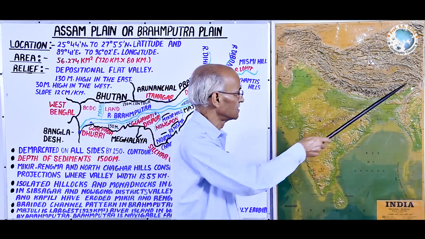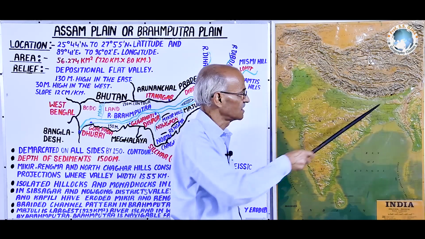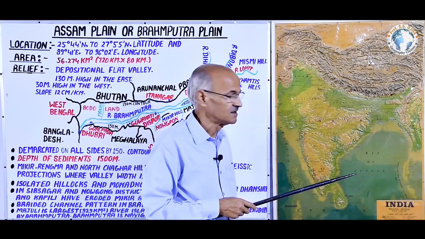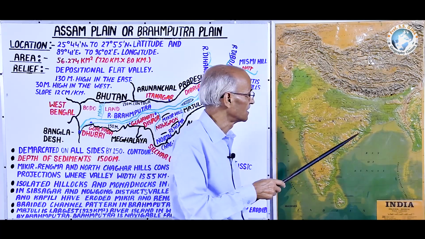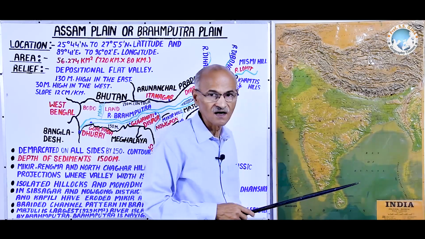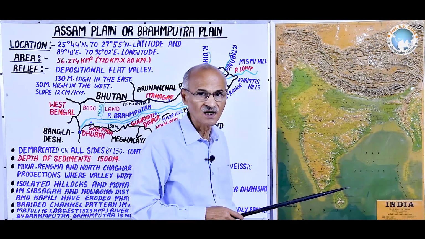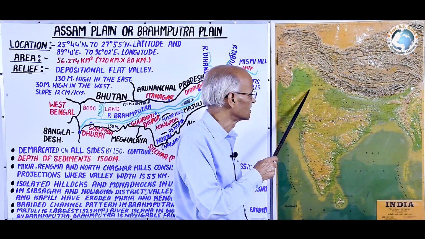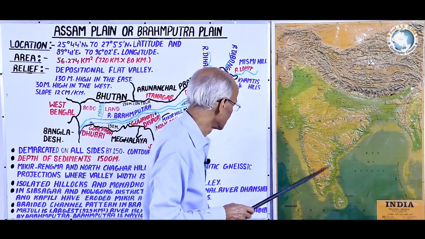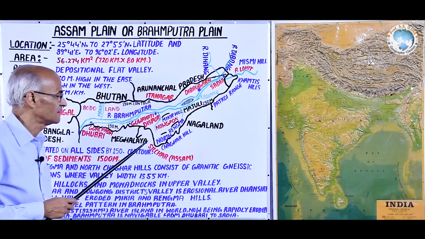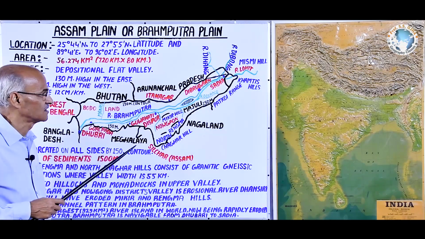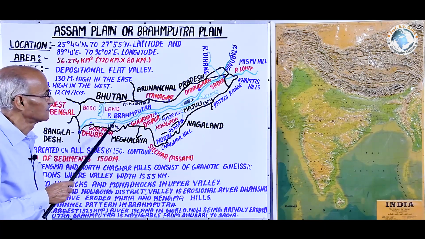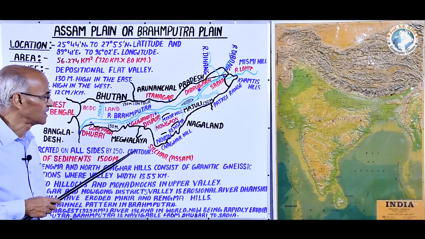This scarcity will result in dryness in the Assam or Brahmaputra plain, and there are chances that the eastern part of India, at present wet and green, will one day become dry as it is in western India, Rajasthan. Thus, this is the brief description of the physical conditions of this Assam or Brahmaputra plain.